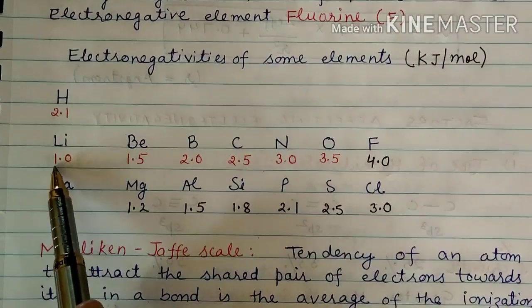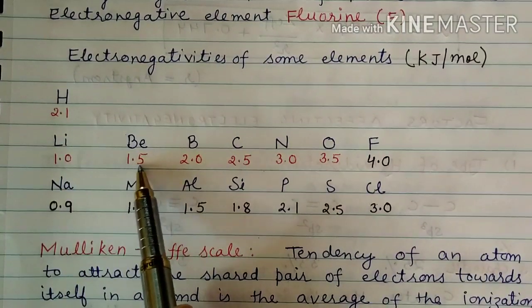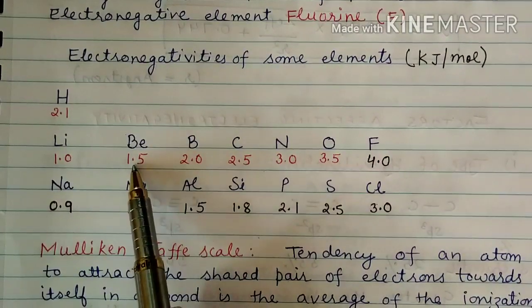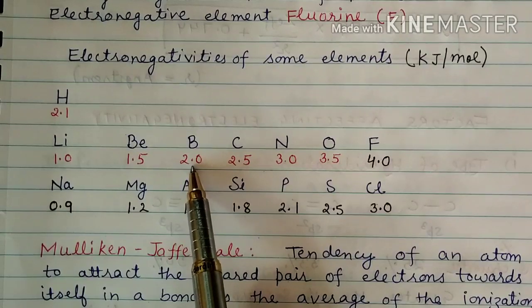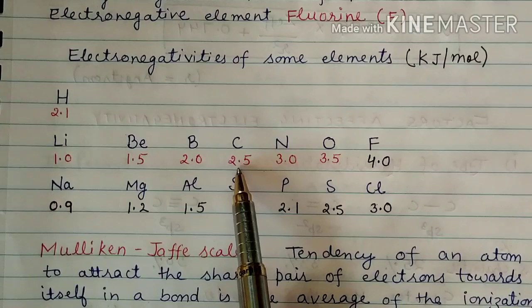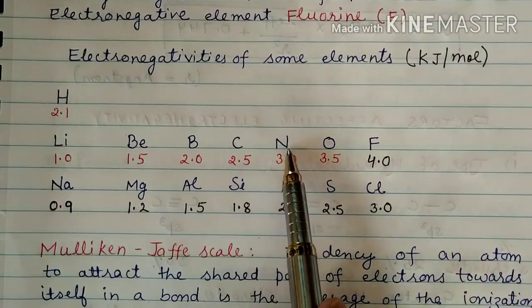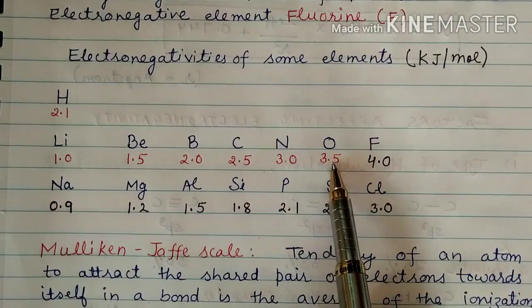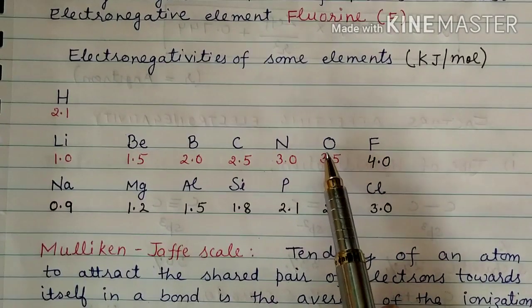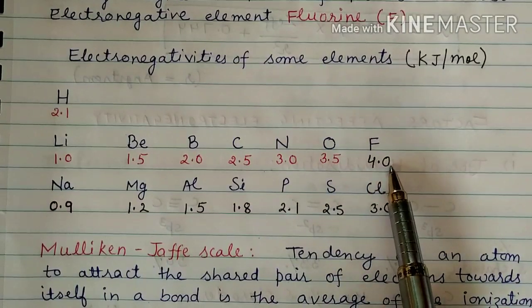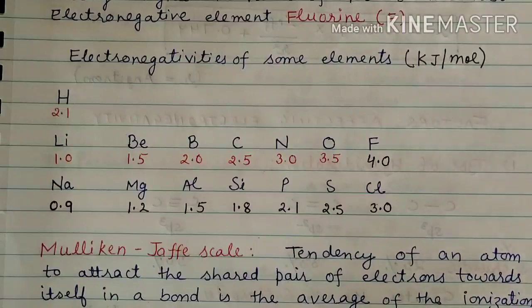You can see here, this is 1.0, just add 0.5, you will get 1.5 for beryllium. Just add 0.5, you will get 2.0 for boron. Then add 0.5, you will get 2.5 for carbon. Then add 0.5, you will get 3.0 for nitrogen, and the same for oxygen, 3.5. If you add 0.5 to the oxygen electronegativity value of 3.5, you will get 4.0. This is for fluorine, which is the most electronegative element, right?